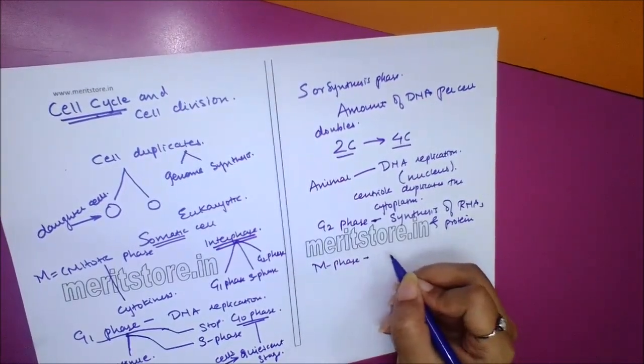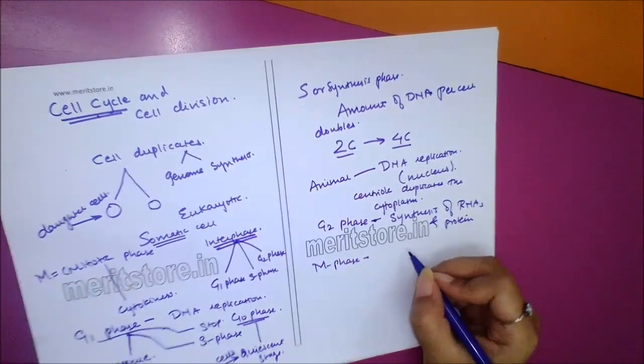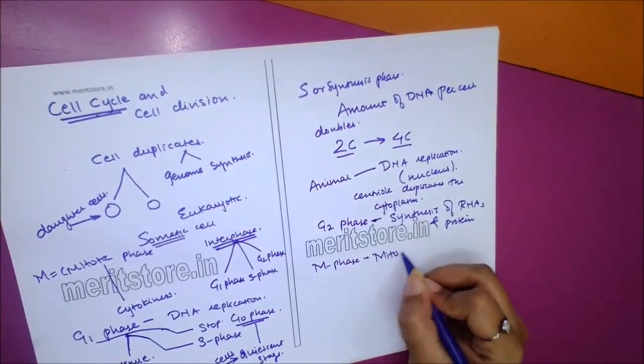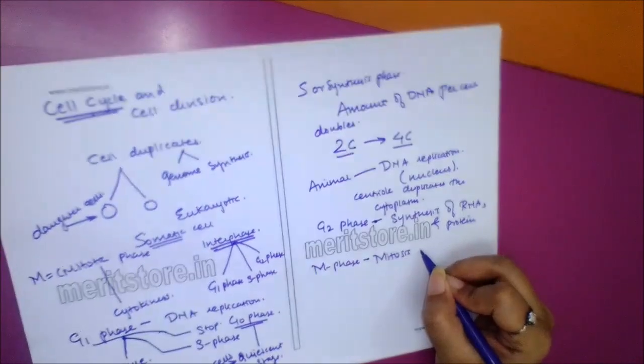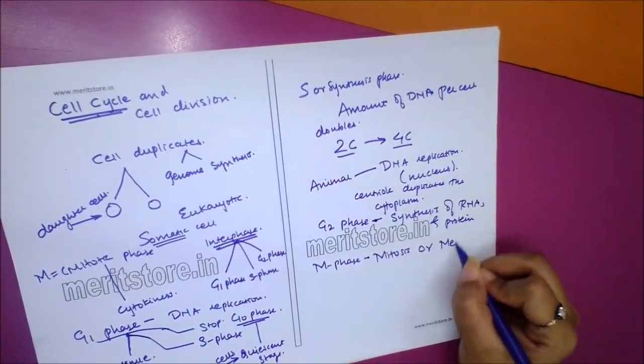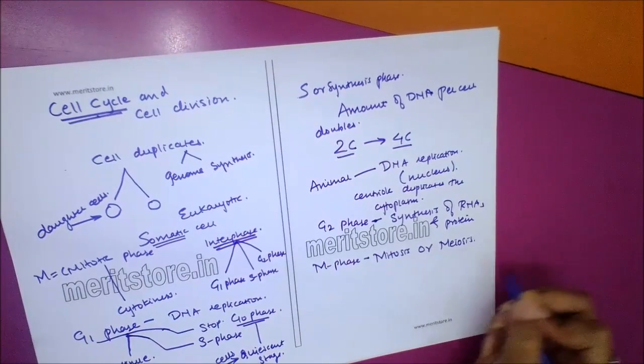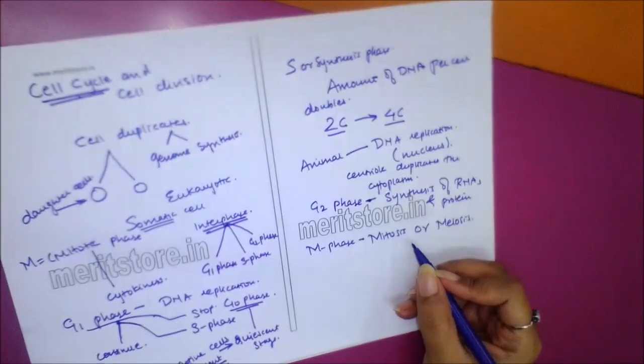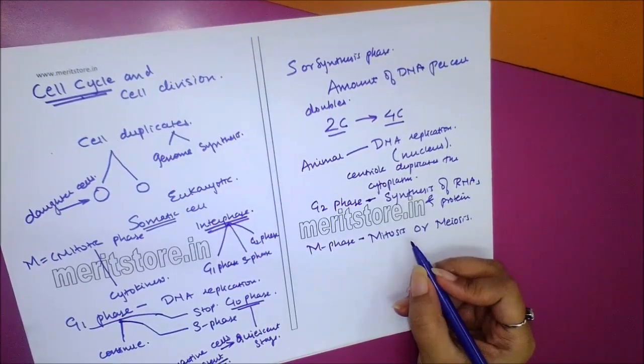M phase is a phase of cell division which may occur by mitosis or meiosis. We'll go into what mitosis and meiosis are further on. M phase separates the product of chromosome replication and distributes the same equitably into daughter cells.